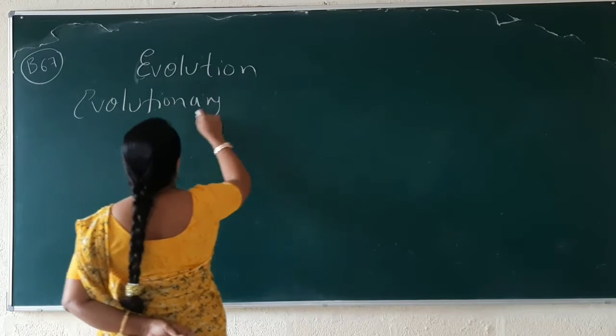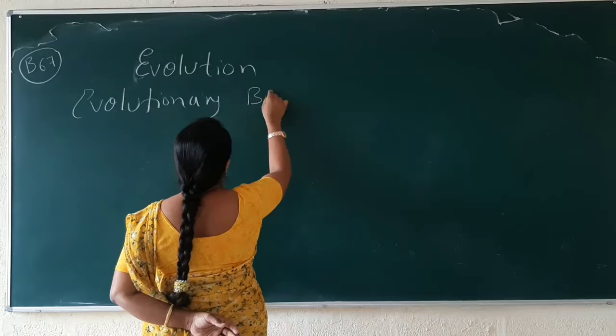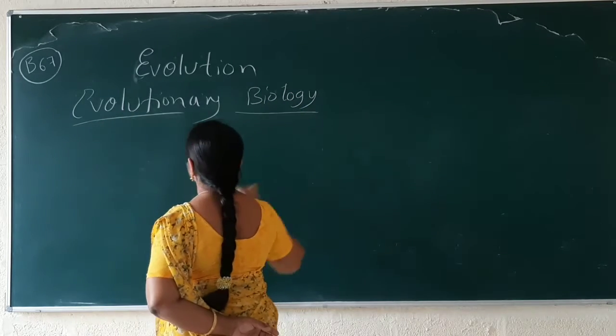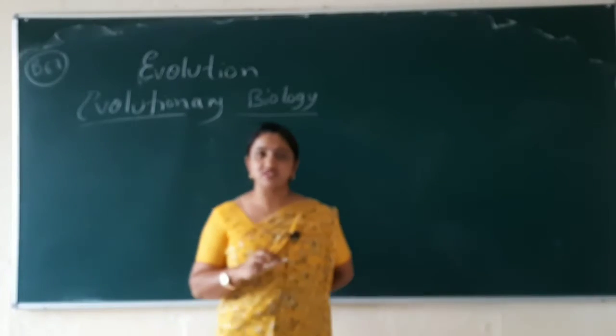by starting with evolutionary biology. Evolutionary biology means what? This is the first thing I would like to mention here.